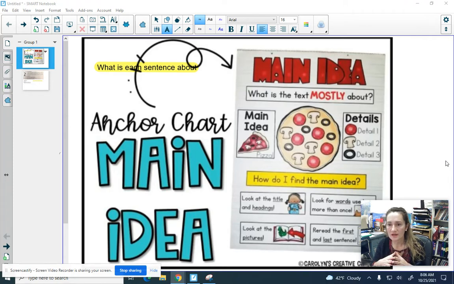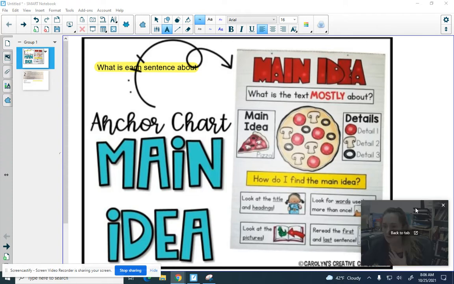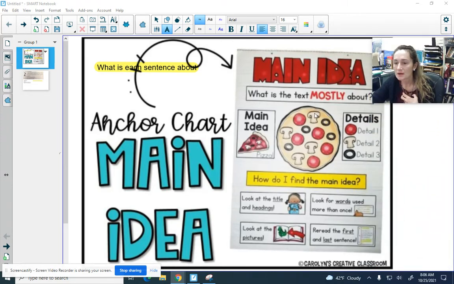When you are thinking about main idea, there are ways to help you find it, and you can see that here on this chart. When you're building a paragraph, you want to have a main idea sentence. We call that a topic sentence, and you've got details, and we see that in the pizza here. Some of the details would be your pepperoni and your mushrooms and your gross olives, but you want to have at least 3 details in a paragraph.